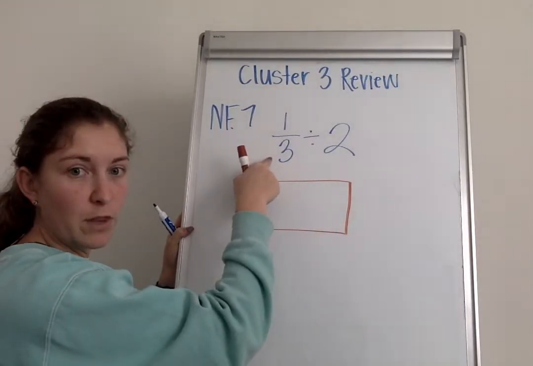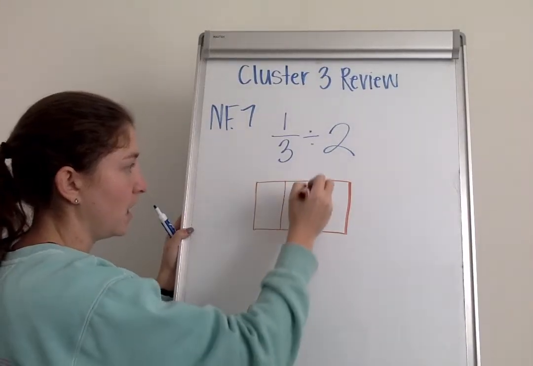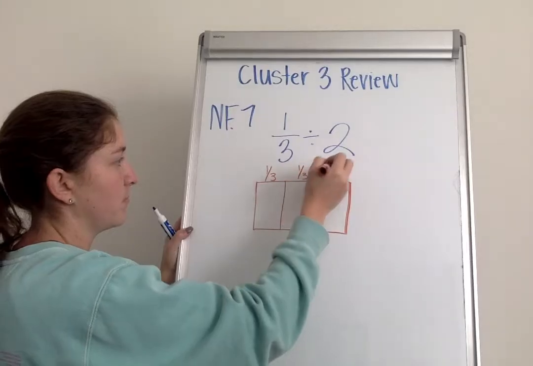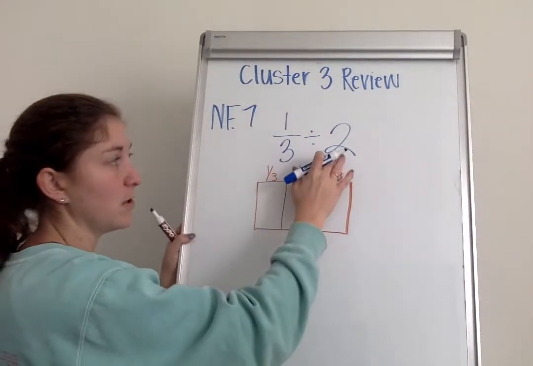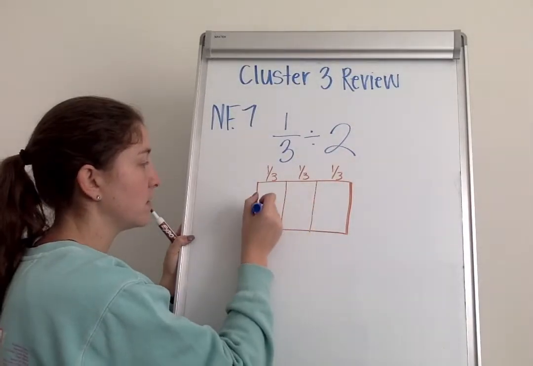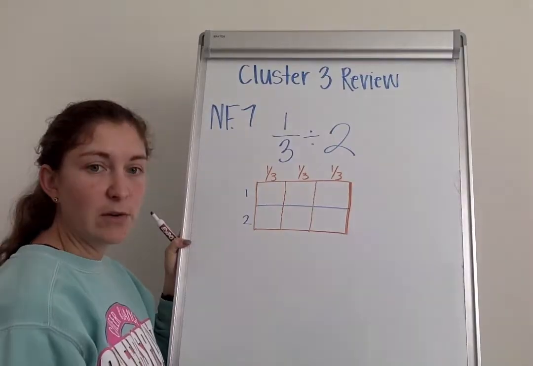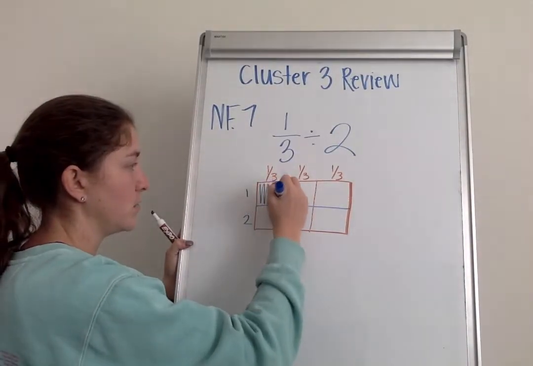Because I start with 1/3, and 1/3 is less than 1, I have to split that area model into thirds. And then I have to split those thirds into 2 pieces. 1, 2. In order to find my answer for this one, I have to shade in one of those pieces.